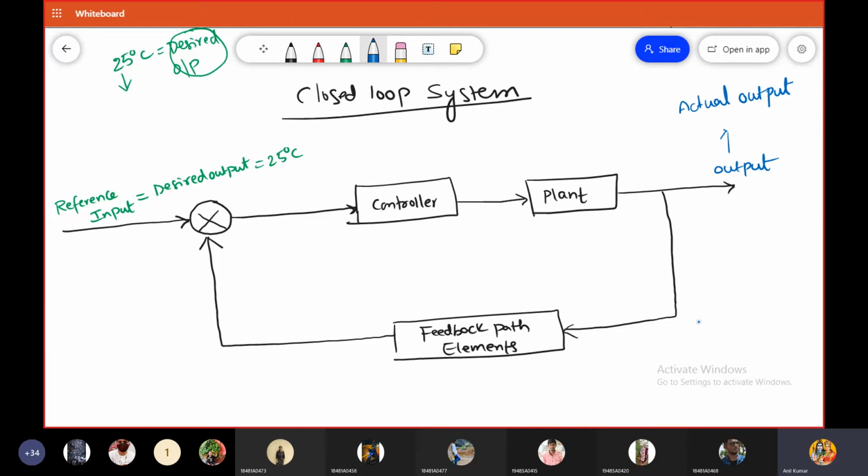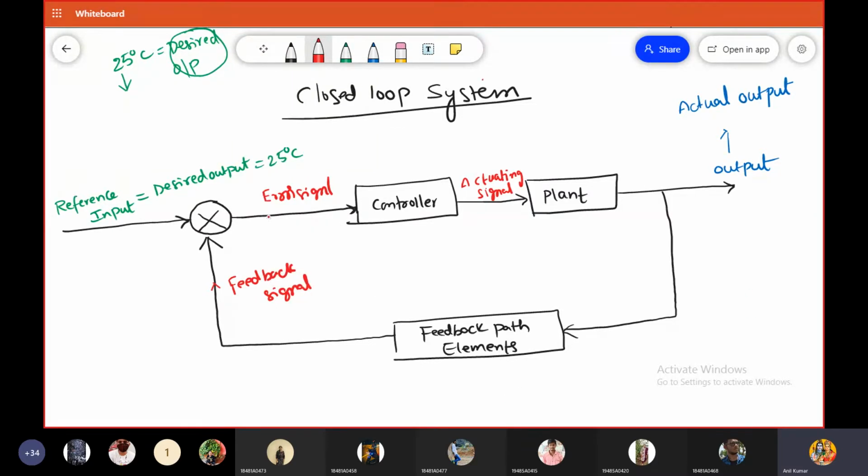Sometimes the actual output may or may not be equal to the desired output. Is it okay? And what about this signal? This signal is called the activating signal. And this is called the error signal. And this is called the feedback signal. Is it okay? So here, what is the action here?